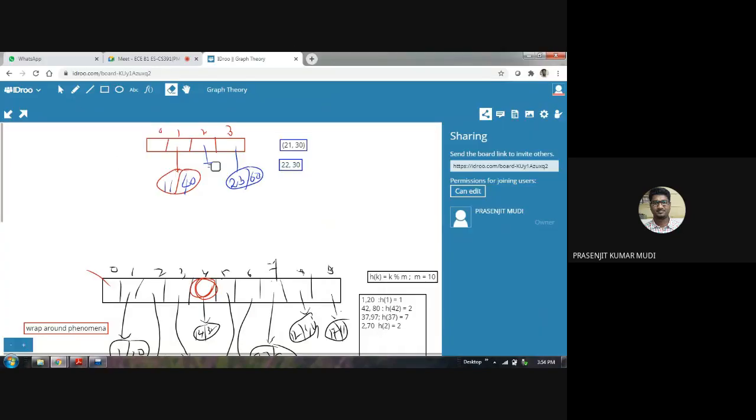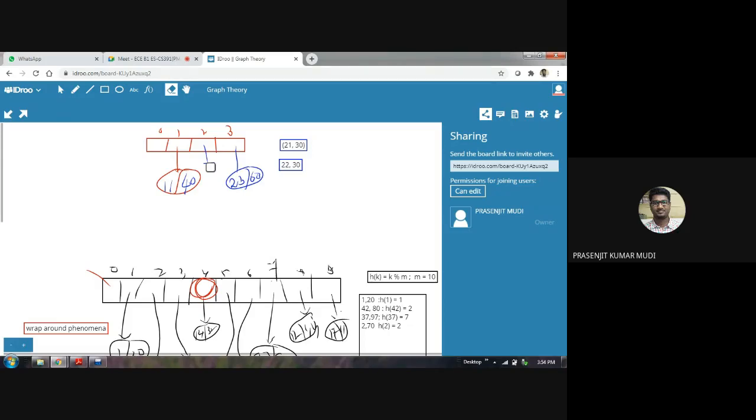That means the data cannot be present anywhere in the table. If that location is null, it is not possible for the data to be present anywhere in the table. But if the location with the hash key is engaged, then there is a possibility that the data may be present in the next locations.